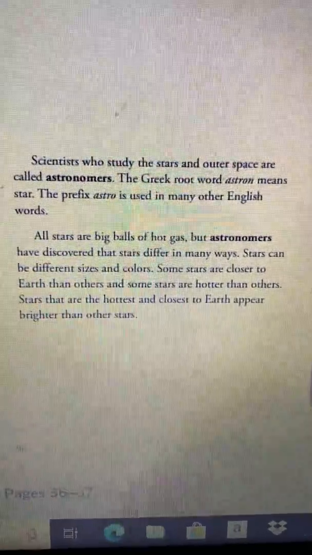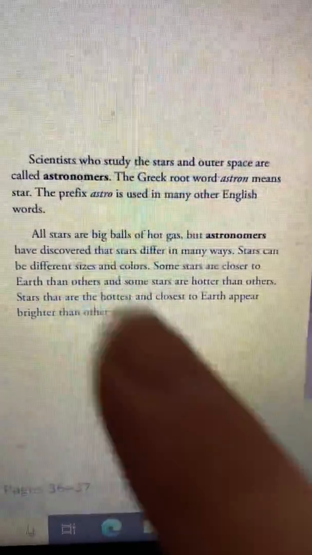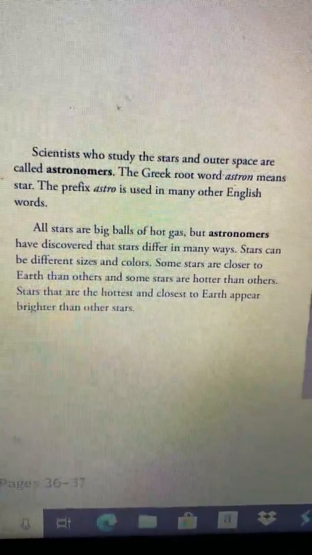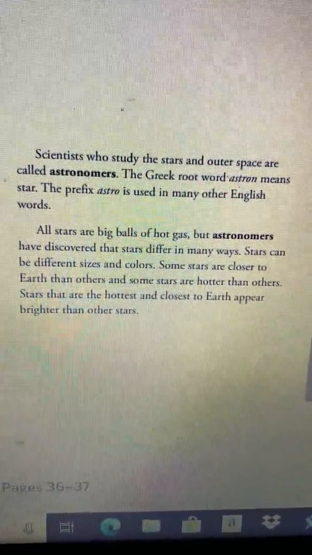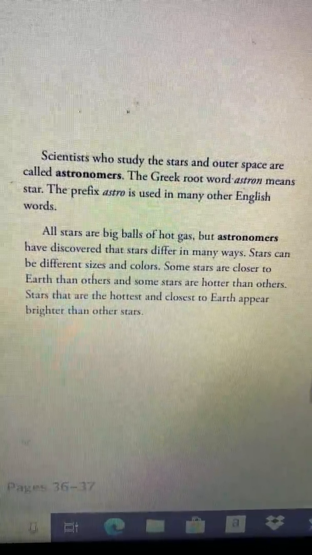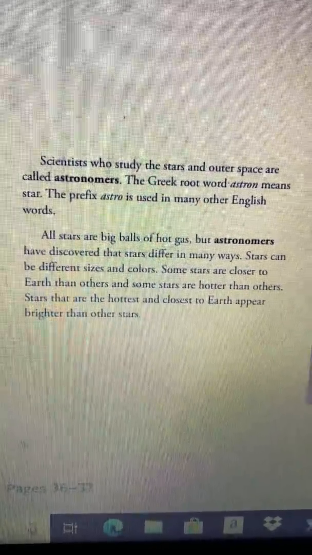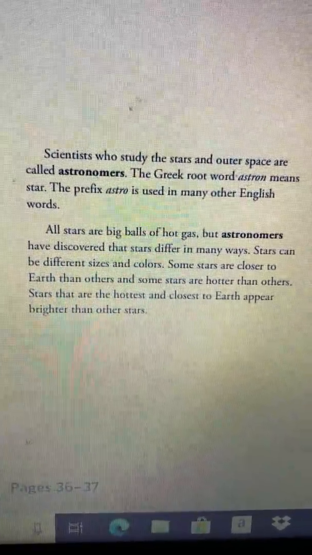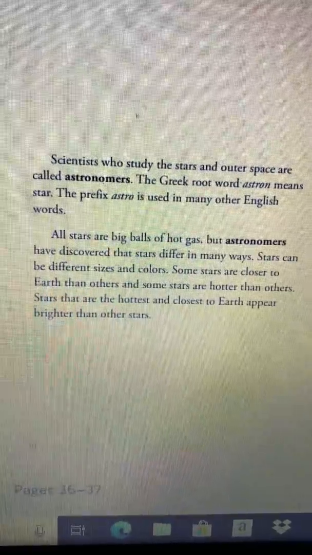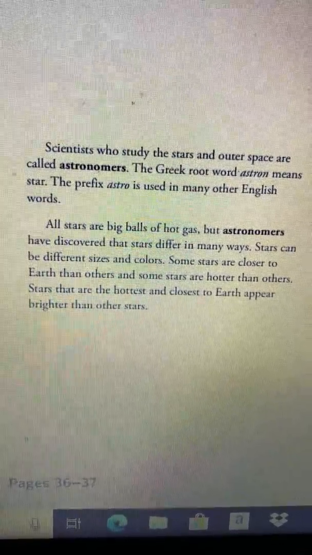Scientists who study the stars in outer space are called astronomers. The Greek root word astron means star. The prefix astro is used in many other English words. All stars are big balls of hot gas, but astronomers have discovered that stars differ in many ways.